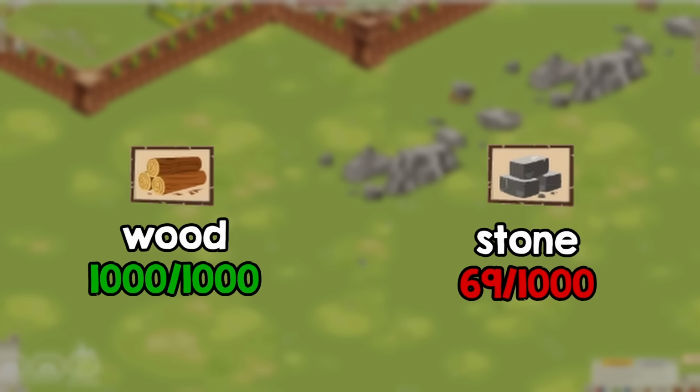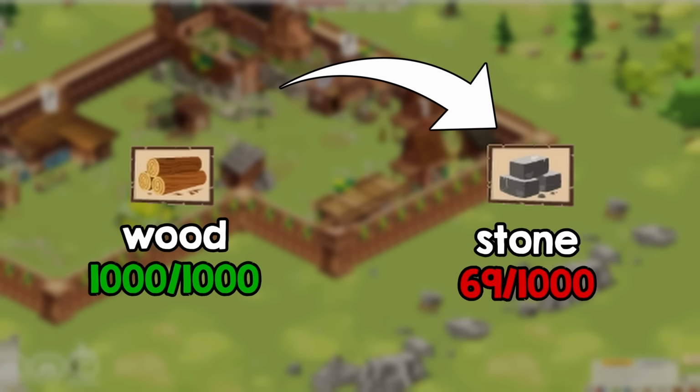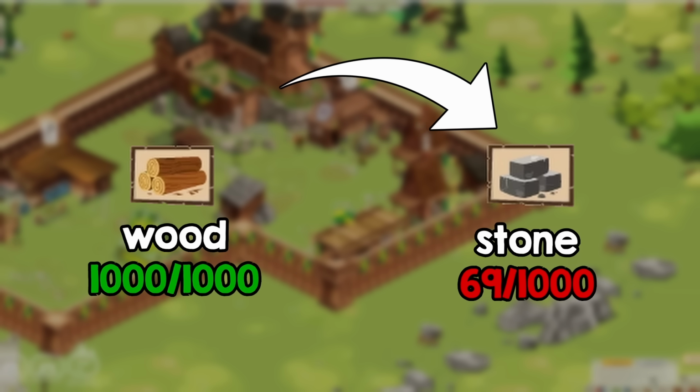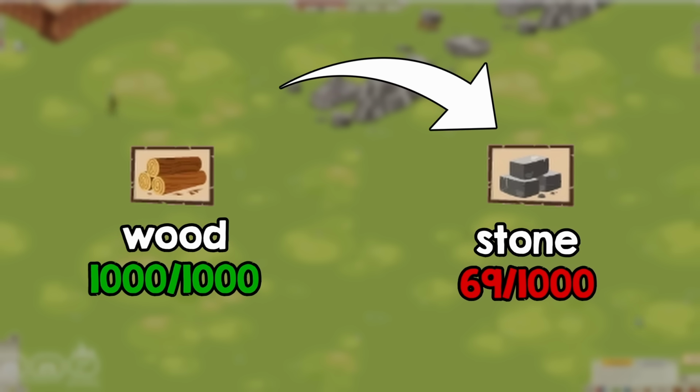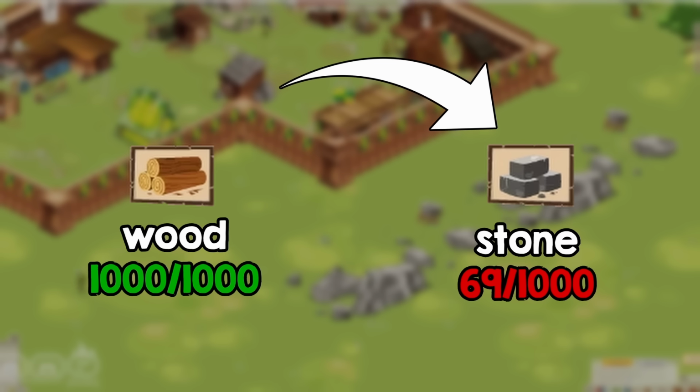Once you see this whole picture, you realize how dumb this is. Instead of focusing on the thing that actually matters, Jeffrey focused his time and resources on making more useless wood. Yes, there is a 50% chance he might need wood in the future, but there is a 100% chance he needs stone now, and a 100% chance he doesn't need wood now. So, how does this apply to coding?